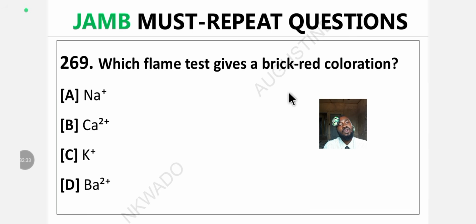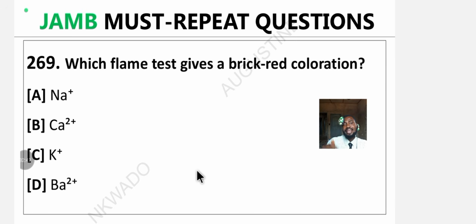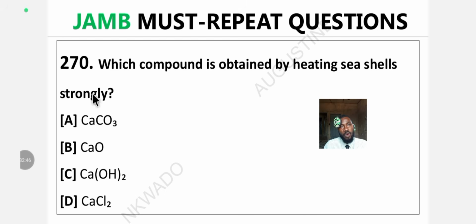Question 269. Which flame test gives a brick red coloration? A. Sodium ion. B. Calcium ion. C. Potassium ion. D. Barium ion. Give me the answer in the comment section. You are a scholar.